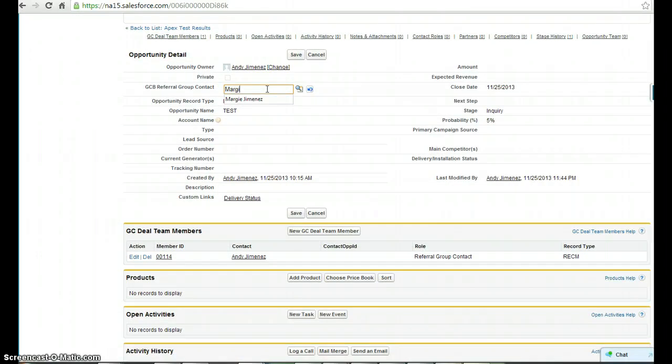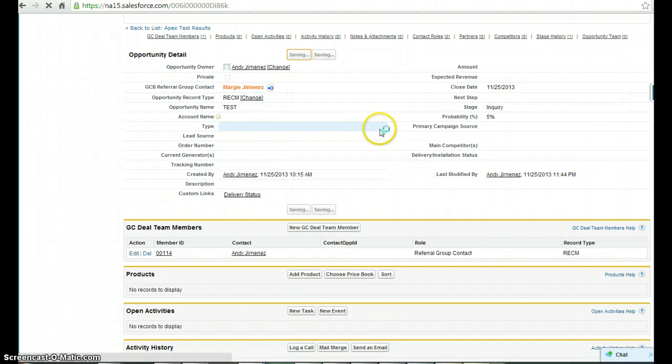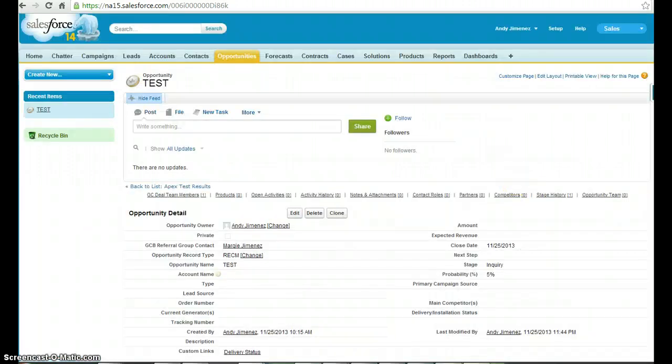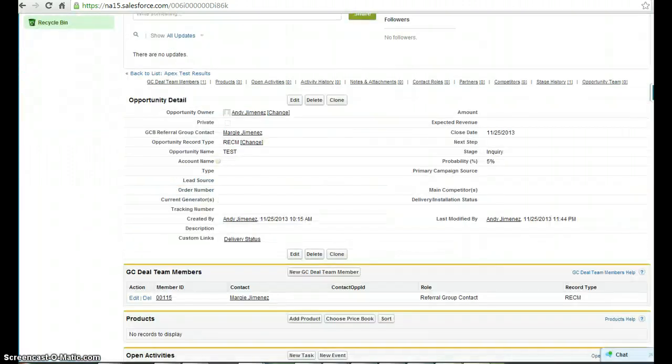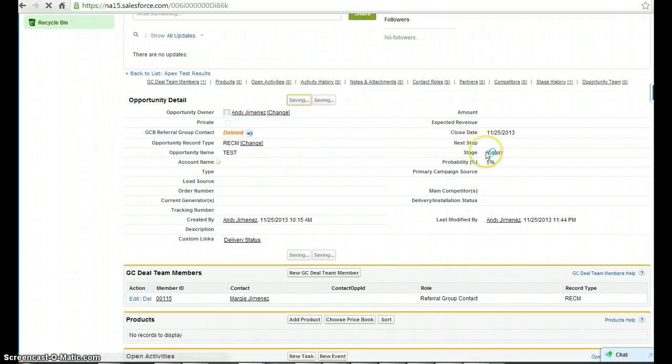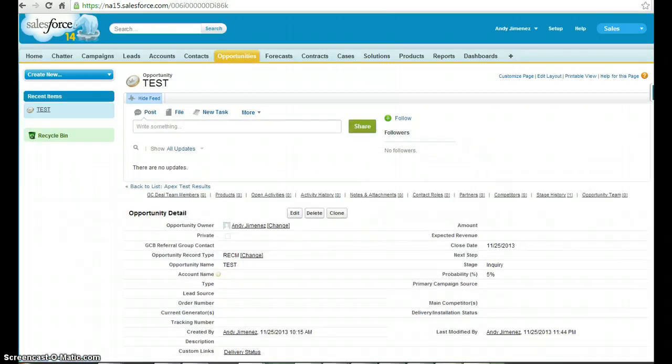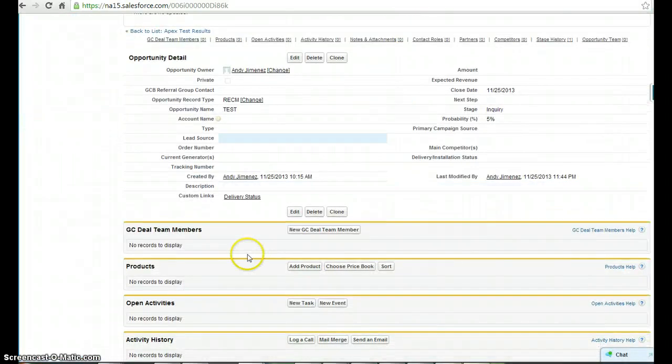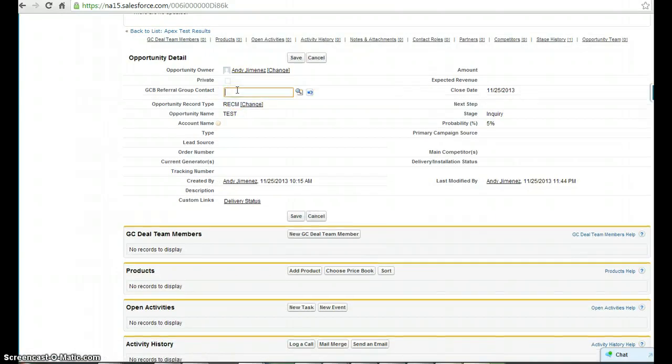If this gets changed, we'll see that the referral group contact is kept in sync with the master record, and if it gets deleted, we'll see that the corresponding team member record is also deleted. So those are the main requirements.